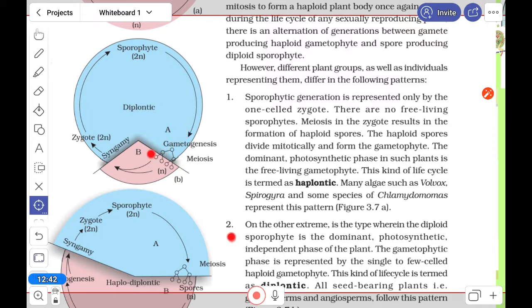When the gametes form, the haploid generation starts, otherwise they are diploid.